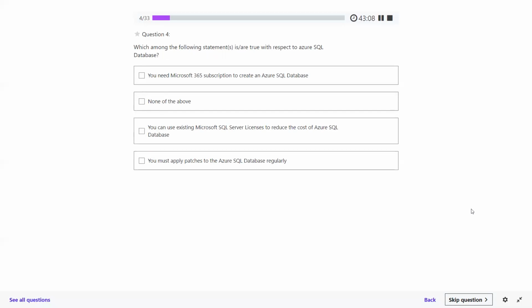Number four: which among the following statements is or are true with respect to Azure SQL Database? You need a Microsoft 365 subscription to create an Azure SQL database. None of the above. You can use existing Microsoft SQL Server licenses to reduce the cost of Azure SQL Database. You must apply patches to the Azure SQL database regularly. So what should be the answer here? The third one.